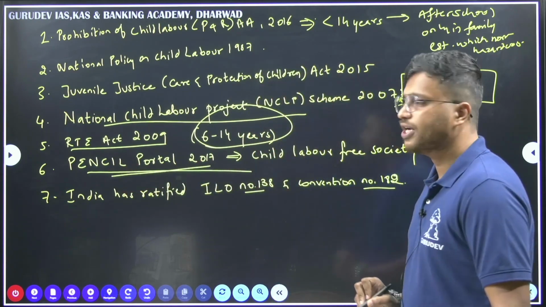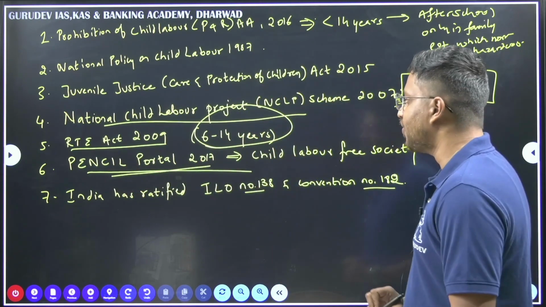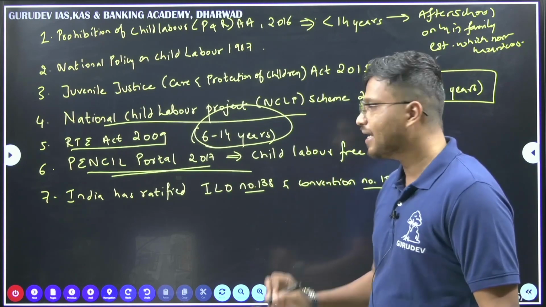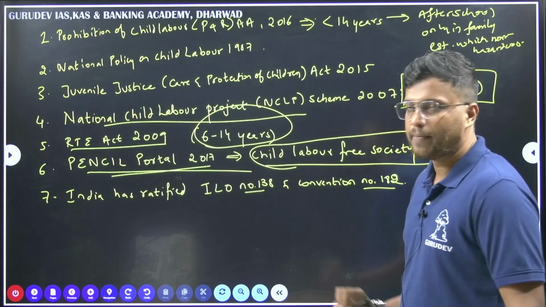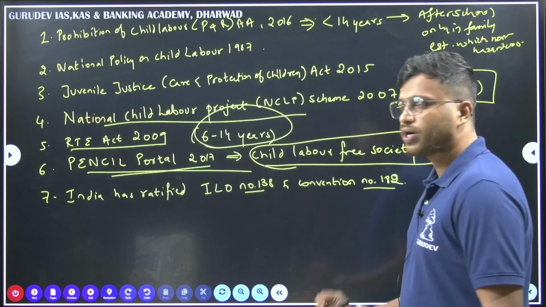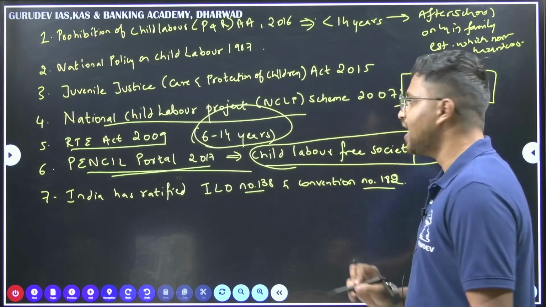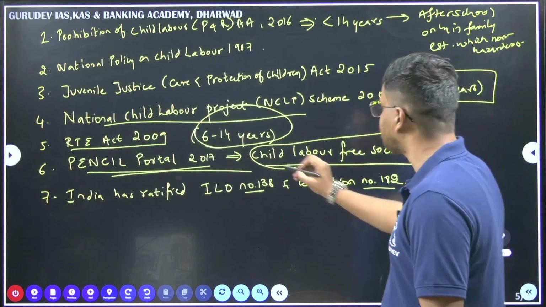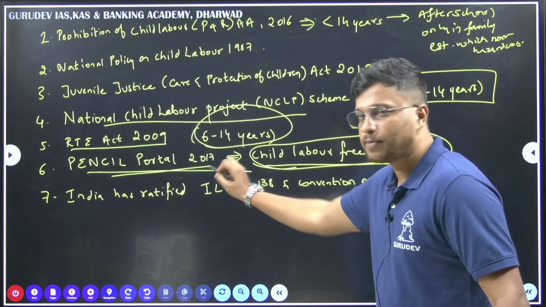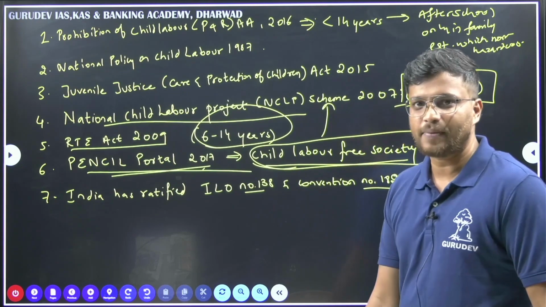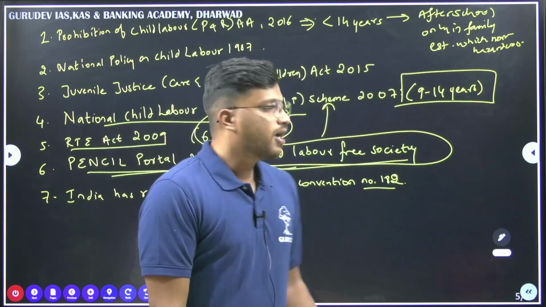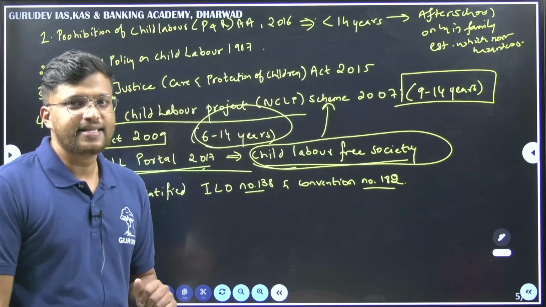It was launched in 2017, and it is working exclusively for a child labor free society. This PENCIL portal is being implemented to support the NCLP scheme.